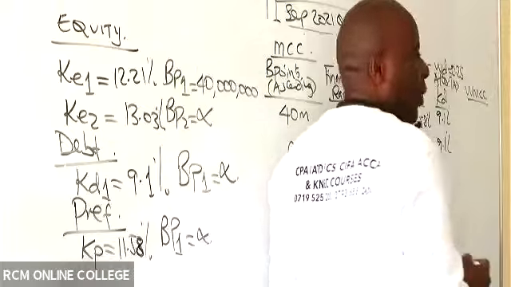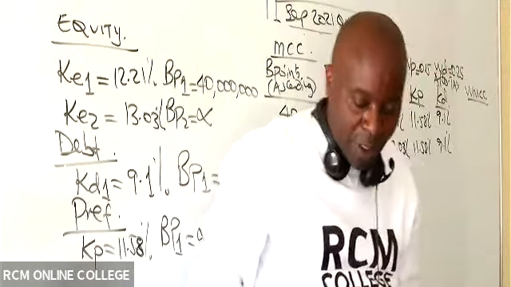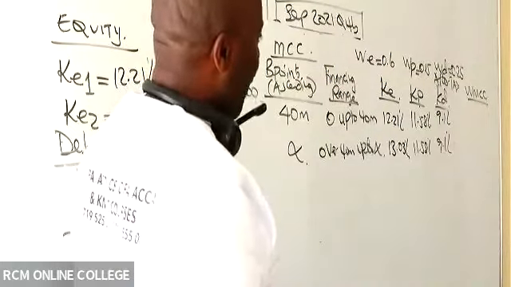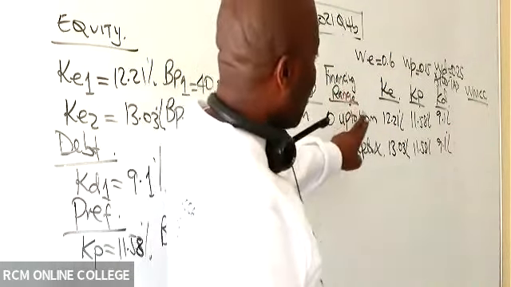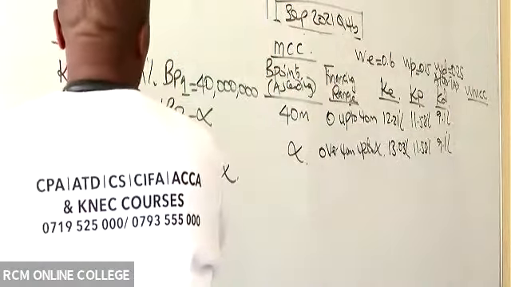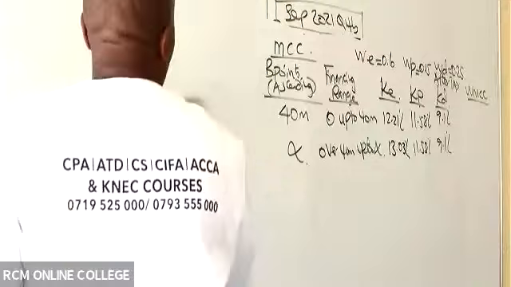Now, are you able to give me the WMCC, the weighted marginal cost of capital? It's very, very easy. So you take the first one. I would want to be very clear.